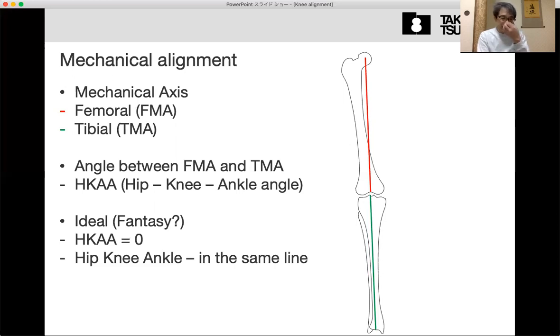But this is ideal and even fantasy, because most patients have a slight varus alignment.